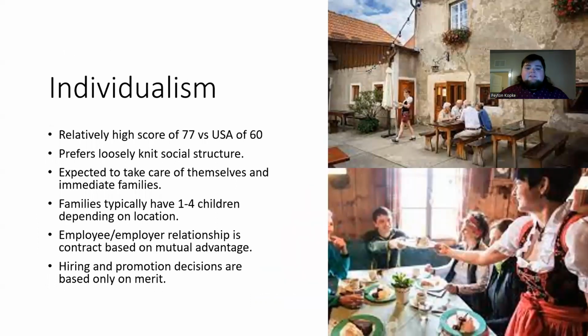Individualism. They scored relatively high with 77, and the US only scored 60. They prefer a loosely knit social structure. They're expected to take care of themselves and immediate families. Families typically have 1 to 4 children, and it also depends on the location. Families in the city tend to have 1 to 2 children, and families in rural areas prefer to have 3 to 4 children. Employee and employer relationship is contract-based and a mutual advantage. Hiring and promotion decisions are based only on merit.